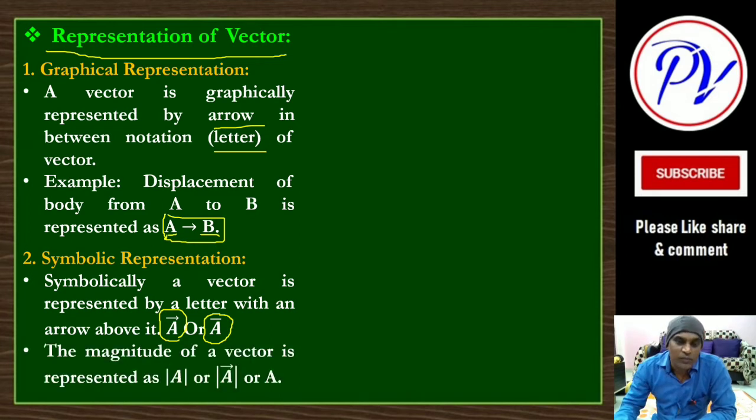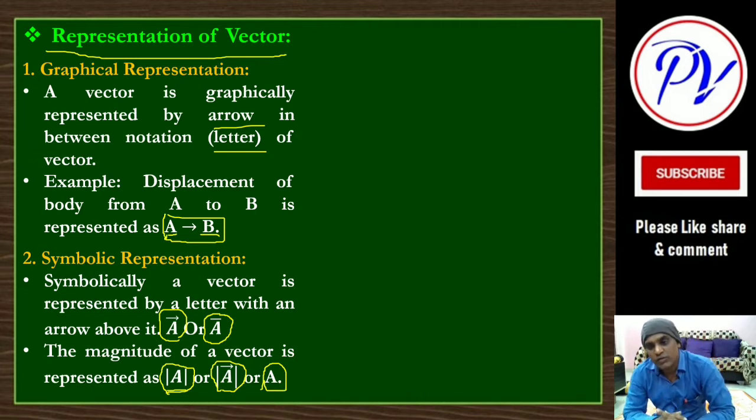And what about magnitude? Magnitude can be represented like this, or with mod, vector in a mod, or simply by its plain notation, which gives you the magnitude.